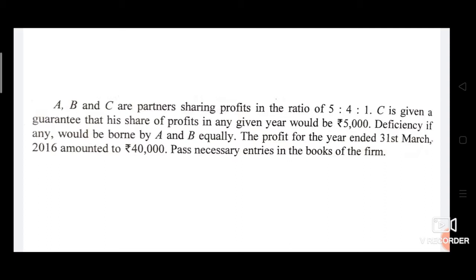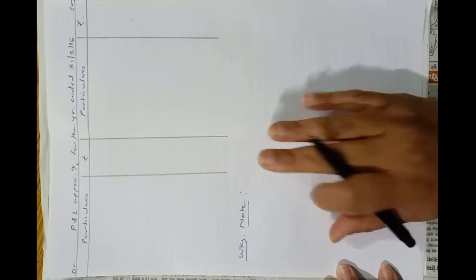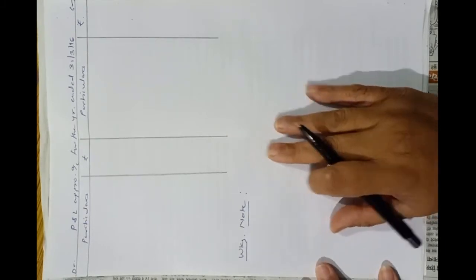So let's solve this problem. We will calculate the deficiency in given guarantee, and then we will pass journal entries and prepare profit and loss appropriation account also. Let's start. So in this problem, they told us to pass journal entries in the books of the firm. We will calculate first the deficiency.